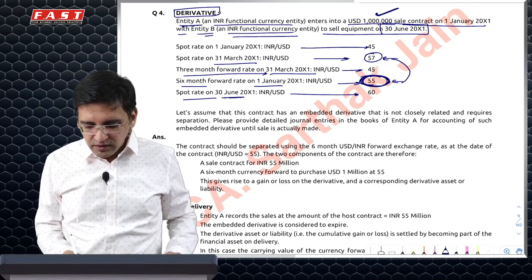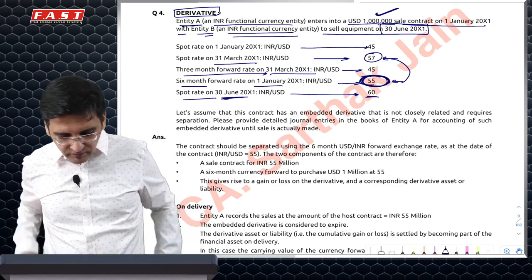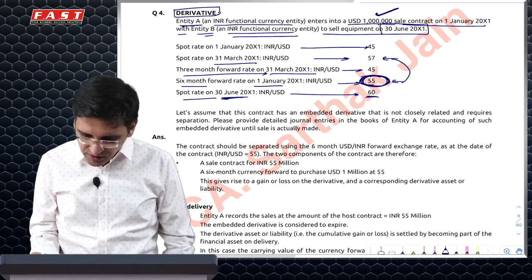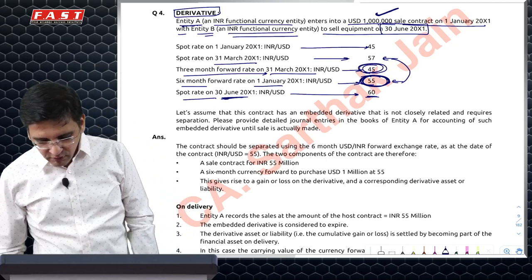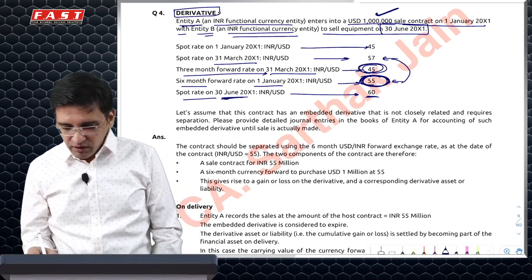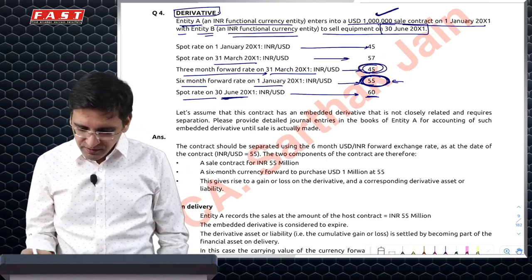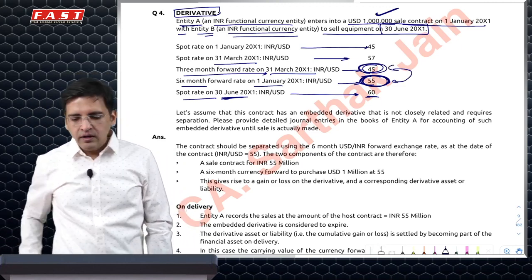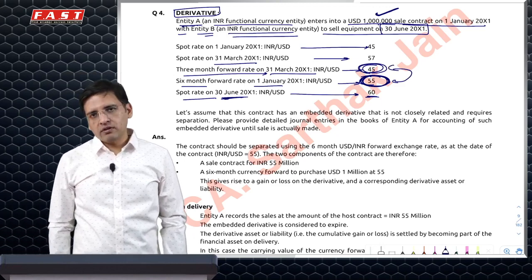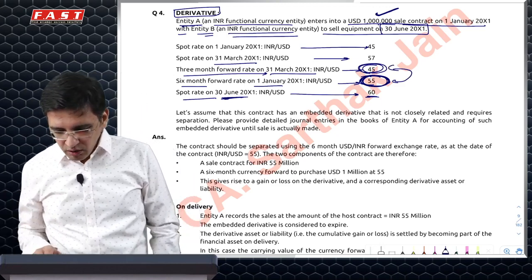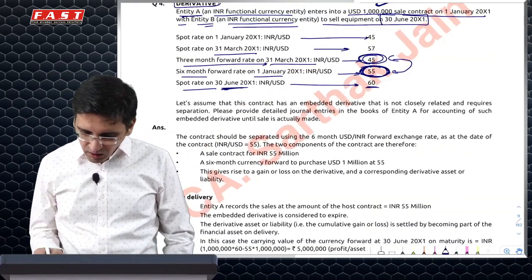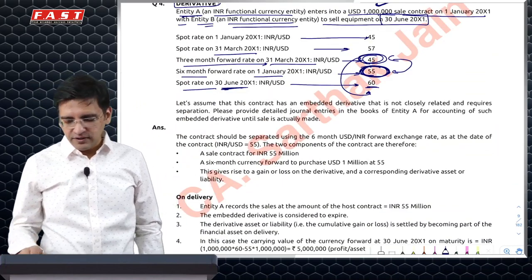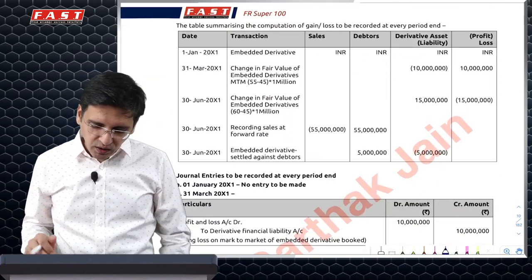And then finally, on the spot date, what happens? Okay, not 57. I have to see this particular rate. There are huge differences in terms of the rates nevertheless. I would ideally say that I have made a loss of 10 rupees because the dollar forward contract rate has gone down. So I would have to book a loss of 10 million. And then finally the settlement happens at 60, which means I have made a gain of 15, which is 15 million. So based on this, what entries do I do?